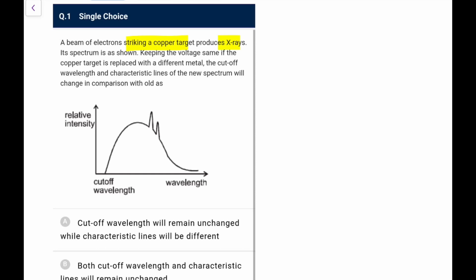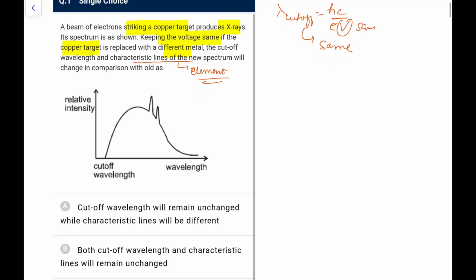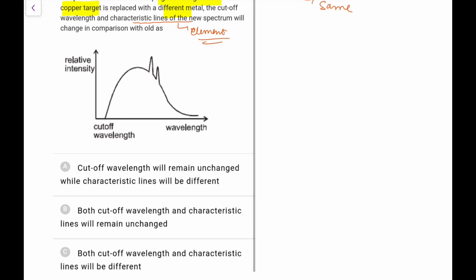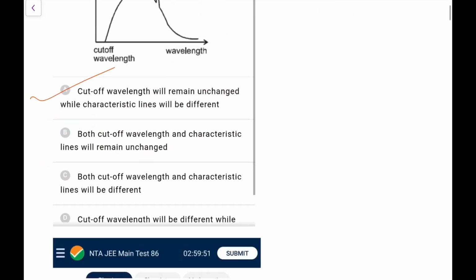Spectrum is given, keeping the voltage same, if the copper is replaced by a different metal. So if you have replaced a metal, the cutoff wavelength and characteristic lines. You know, characteristic lines are basically element dependent, so they will change. But the cutoff wavelength, that lambda cutoff, is simply hc by eV, and since potential is same, this lambda cutoff is going to remain same. So cutoff wavelength will remain same, but the characteristic line will change. So go for option A, that is the answer here.